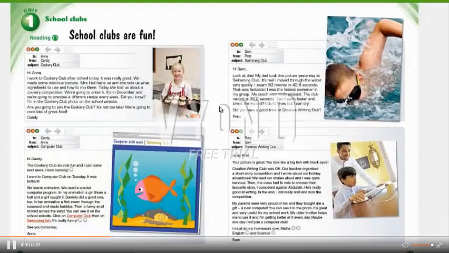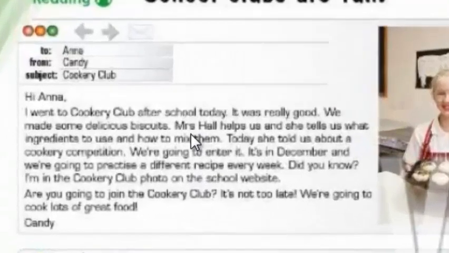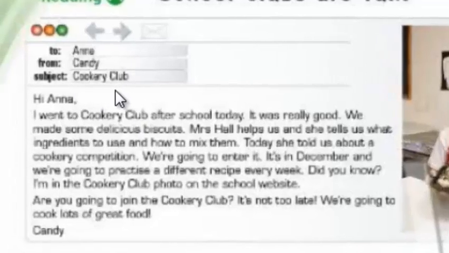So if you look at this style, it's something like a message, right? So this message is from a person named Candy to Anna, telling her about a cookery club. So the subject of this message is cookery club.